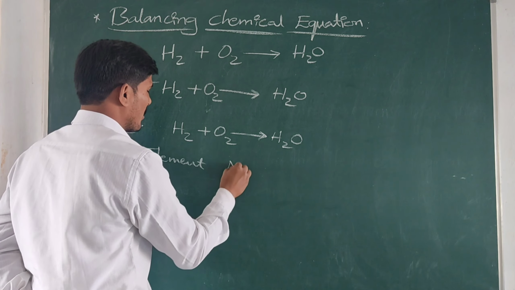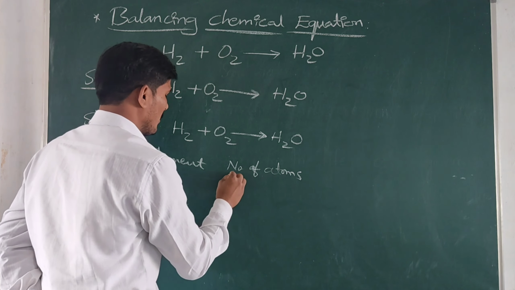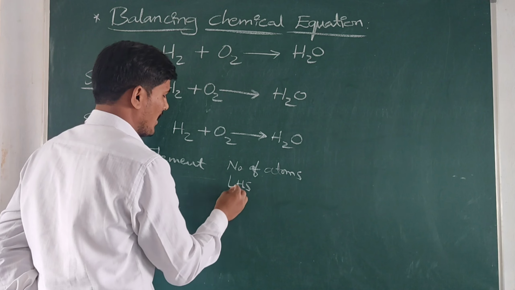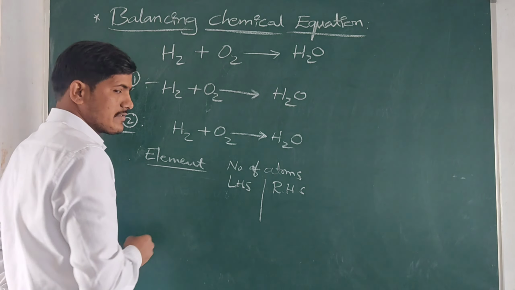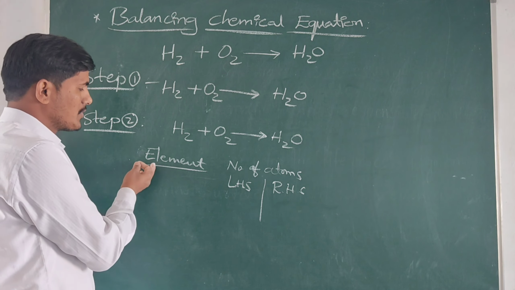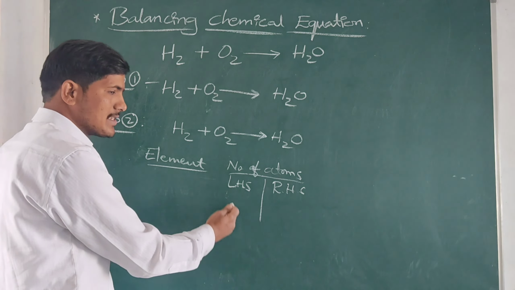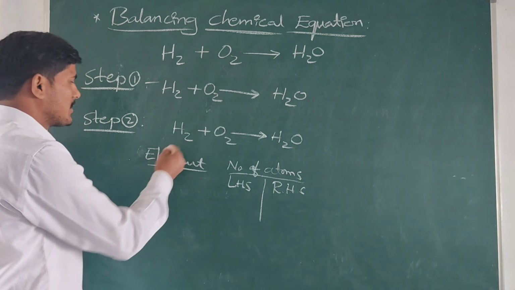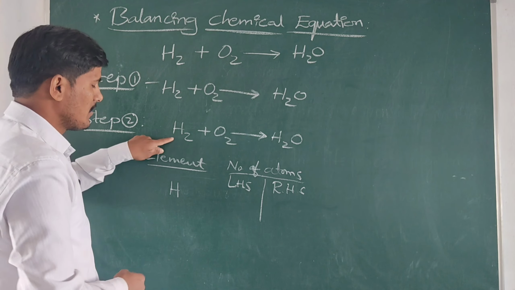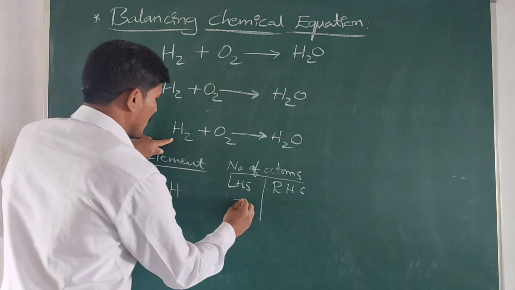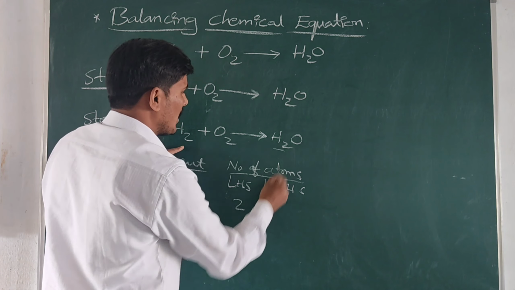Next, the number of atoms present in the LHS, the left hand side, and the RHS, the right hand side. We observe which elements are present, and write the number of atoms on the left and right sides. For example, take hydrogen. How many hydrogens are present on the left side? Here 2 hydrogens are present. How many hydrogens are present on the right side? Here also 2 hydrogens are present.